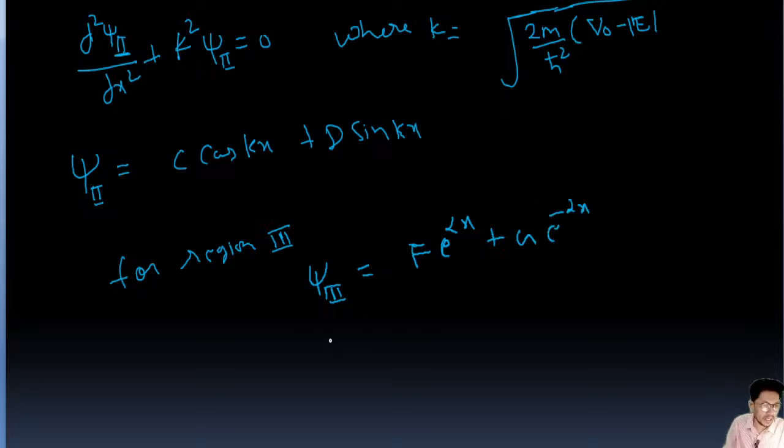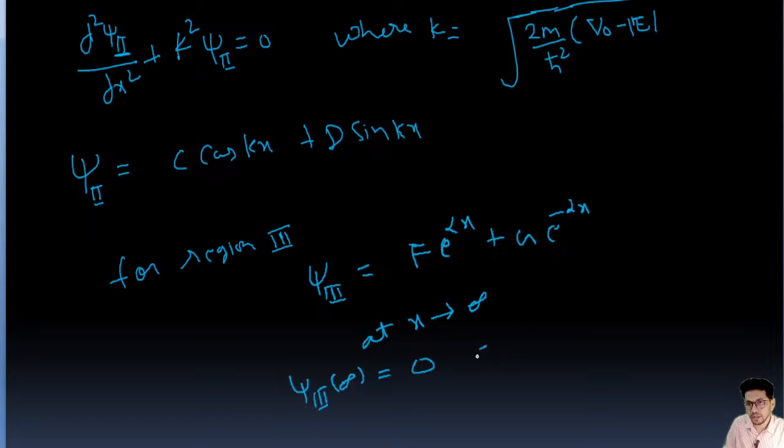Okay, and here condition at x equal to infinity. So at x infinity, psi third at infinity is going to be 0, right? So this value is 0 plus, and this is minus infinity, right? So here this is positive value, right?